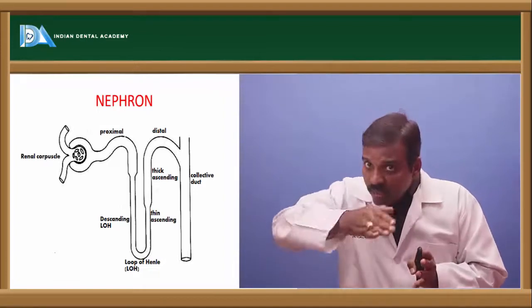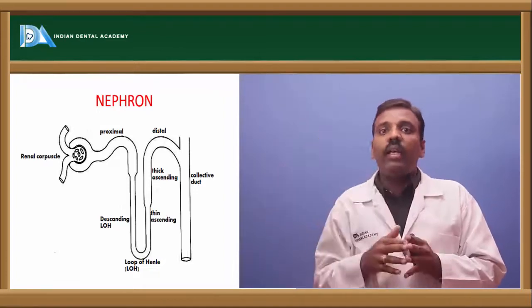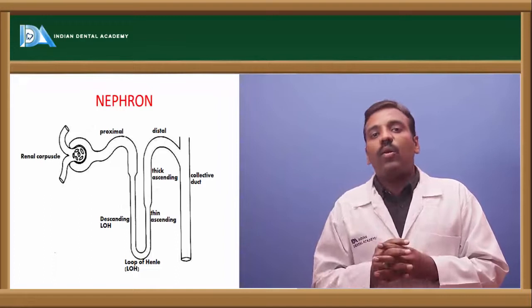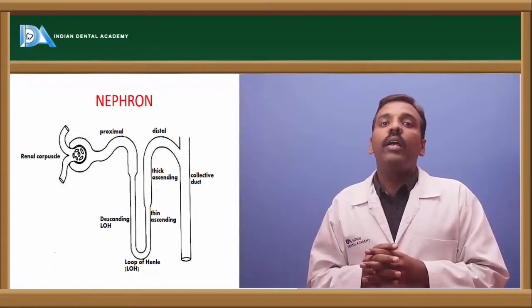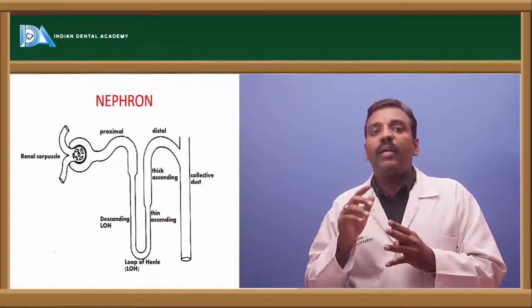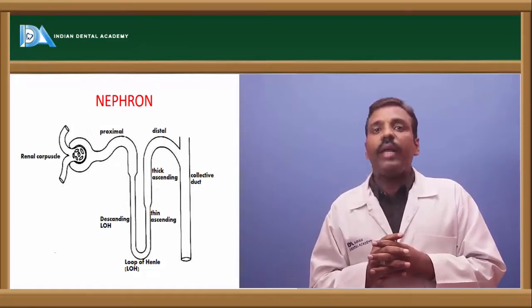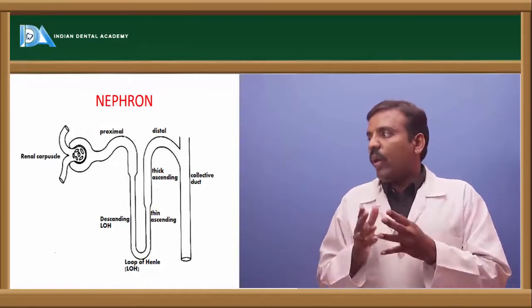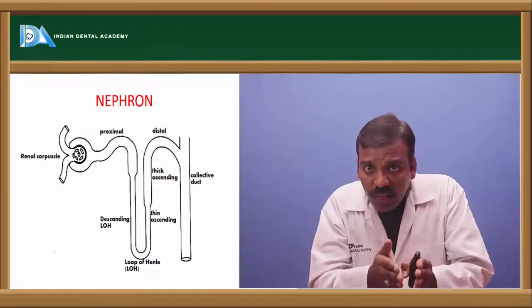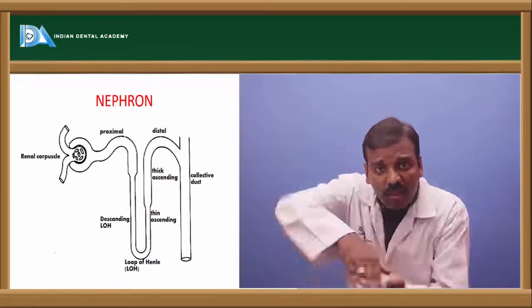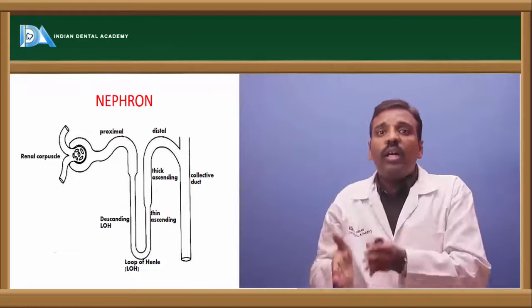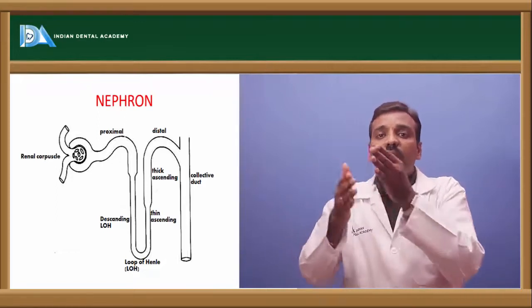And after that there is a U-shaped structure again in the lower part, that is called the loop of Henle or Henle's loop. It is like a hairpin bend structure, that's why it is called the loop of Henle. Till there is the descending part, and next it ascends. In the ascending part, the urine ascends.